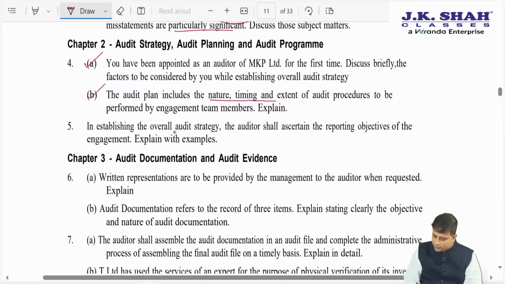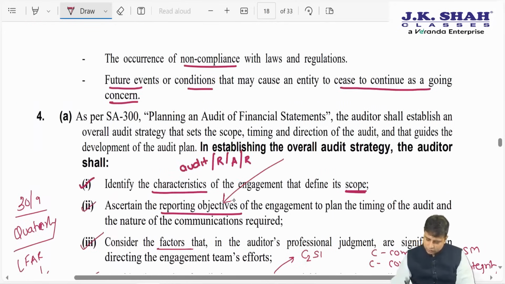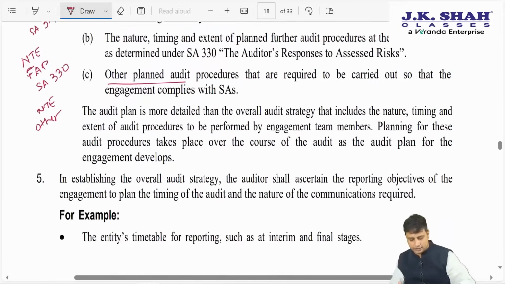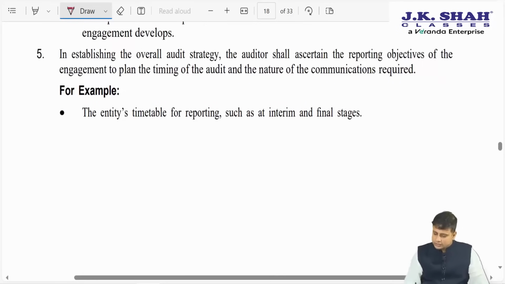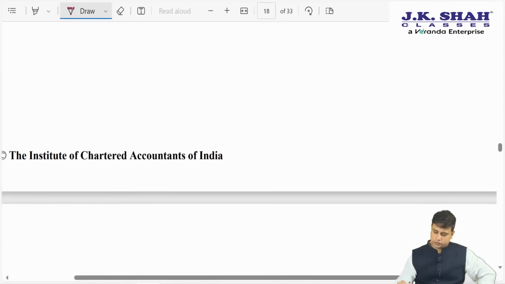Now they are saying that while establishing an overall strategy, the auditor shall consider the reporting objectives. If you see the first answer that we discussed here, we said we will have to ascertain the reporting objectives. Now they are asking you to elaborate on that particular point, what do you mean by that? In establishing overall strategy, the auditor shall ascertain reporting objectives. Explain with examples. So here they are asking for examples. For example, timetable for reporting. We discussed that in case of a listed company, every quarter we'll have to give reports. So we need to understand whether there are interim reports or final reports.